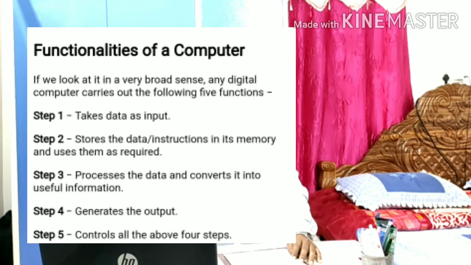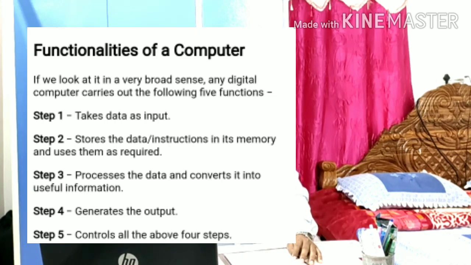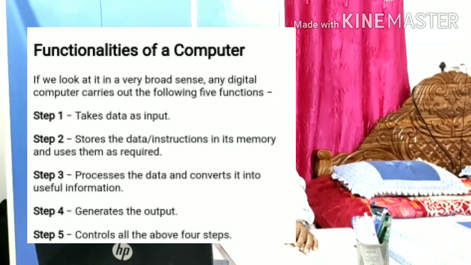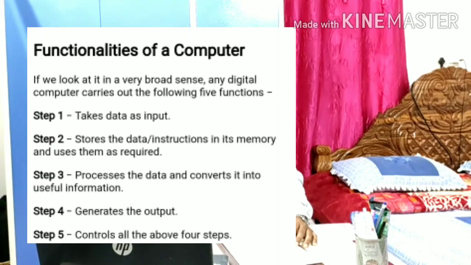In step 2, it stores the data and instructions in its memory and uses them as required. In step 3, it processes the data and converts it into useful information. In step 4, it generates the output. In step 5, it controls all the above 4 steps. So these are the functionalities of computer we have seen here.